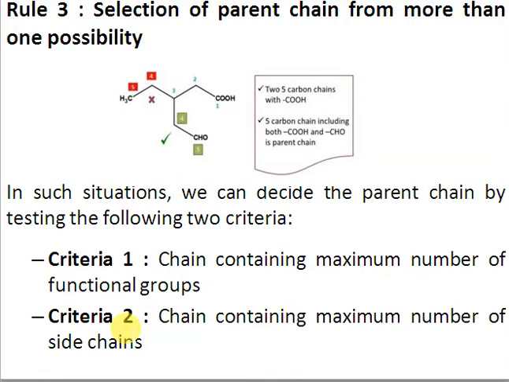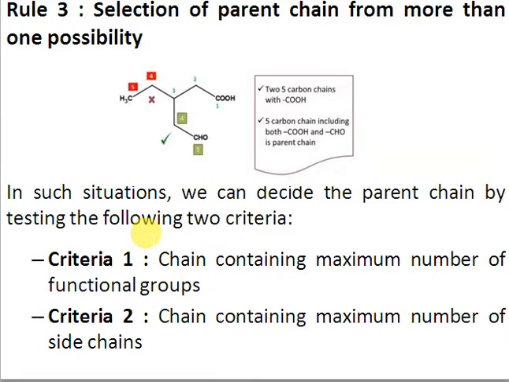Alright, so there are basically 2 criteria if you have to study systematically. Number 1, the chain containing the maximum number of functional groups must be considered, which we have discussed just now. And second, the chain having the maximum number of side chains must be selected, right?